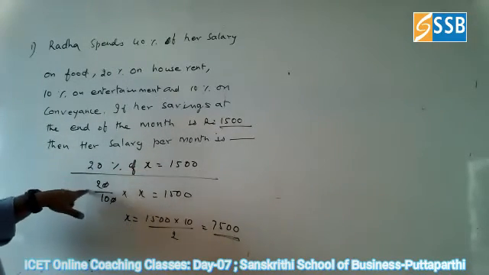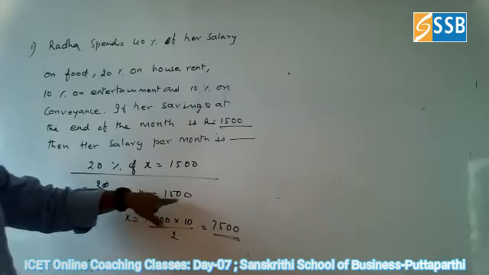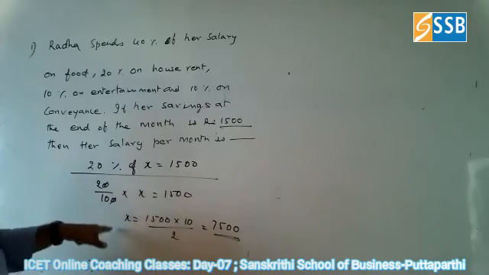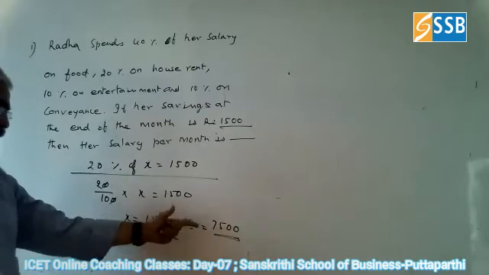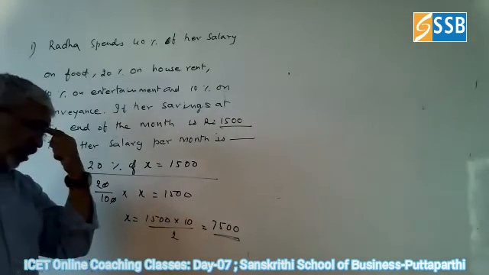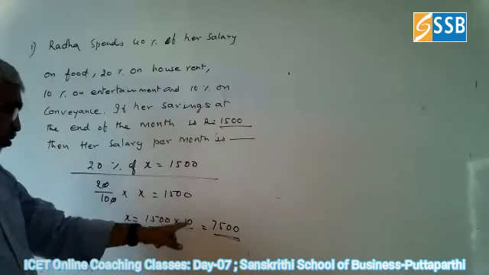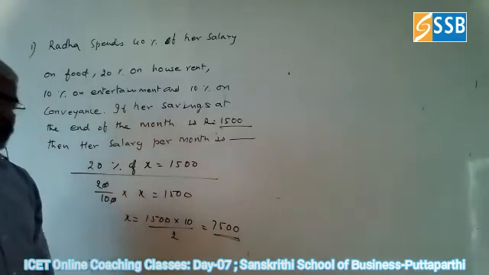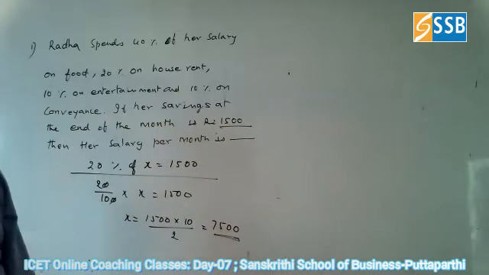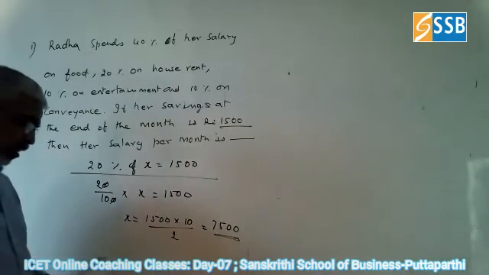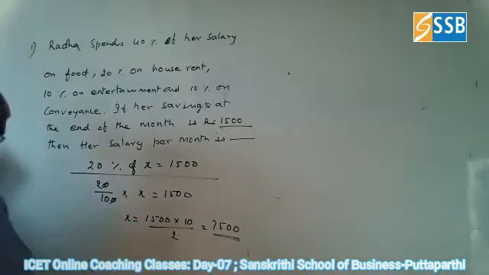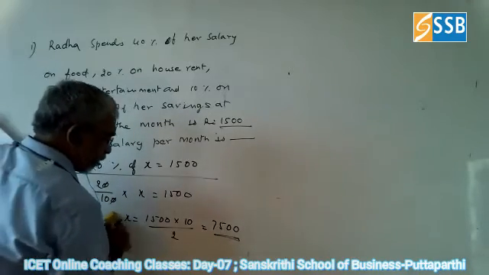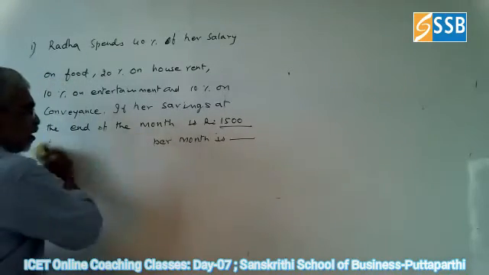So 20 by 100 into X is equal to 1500. If you bring this to the right hand side, it will change. So 1500 into 100 by 20, 15,000 by 2, it is 7,500, our salary. So we can understand this form. The answer is 7,500 for this one.